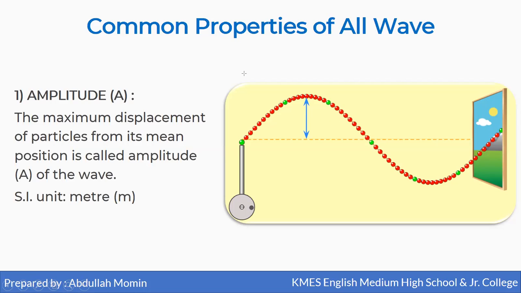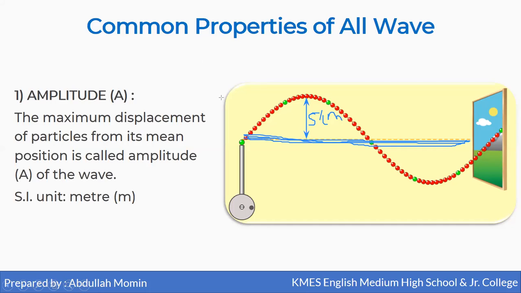If this distance is 5 centimeter, this dash line is the mean position of this rope before developing a wave in it. The position of the rope is a straight line, so this is your mean position of the wave.